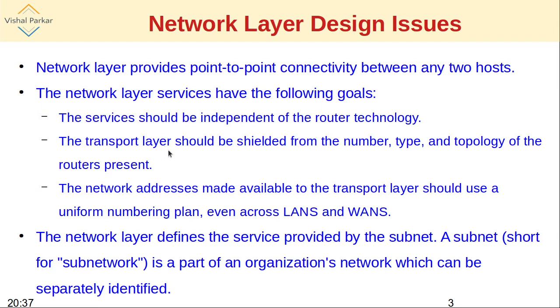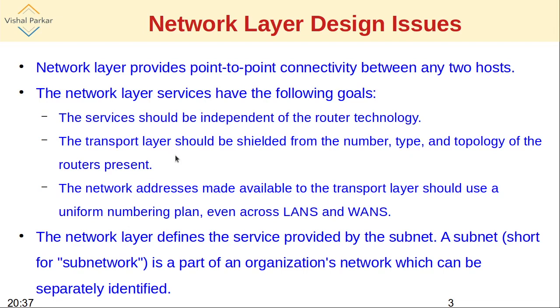The next is the network addresses made available to the transport layer should use a uniform numbering plan. Now what exactly are network addresses? Roughly, network addresses are the numerical addresses which identify each individual node in the network or any resource, you can say.